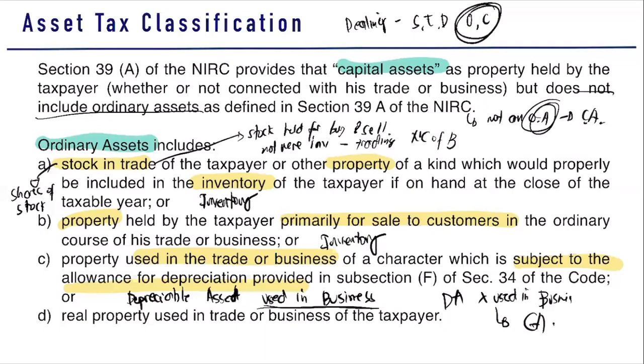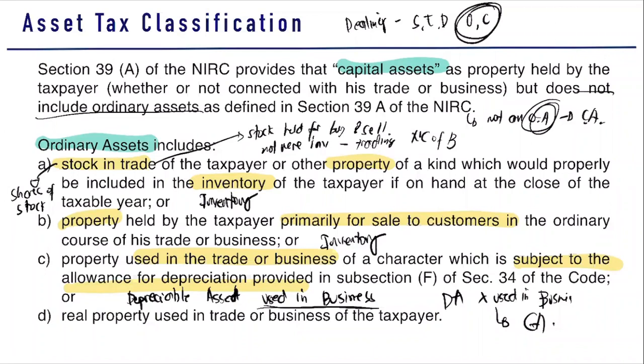For example, you have a building, but that building is not for your business, meaning your employees are not there. You do not operate the business in that building, or that building is merely an investment. If that building is merely an investment and not used for your business, therefore it is a capital asset. Therefore, it does not mean that if that is a depreciable asset, it is automatically an ordinary asset. What do we need to look at? Whether it is used in the business or not used in the business. Clear?